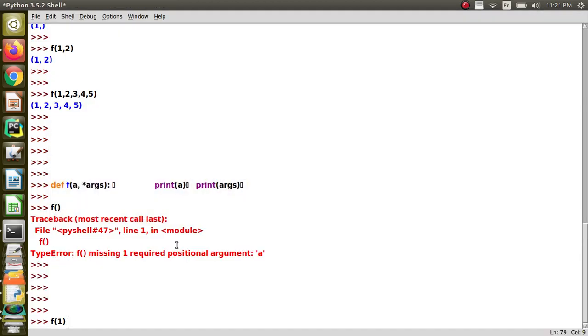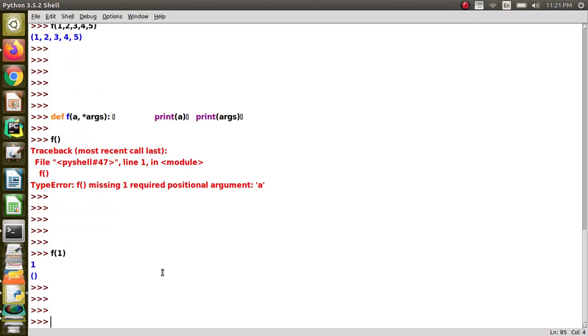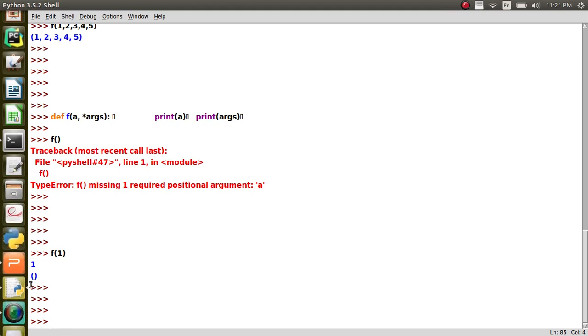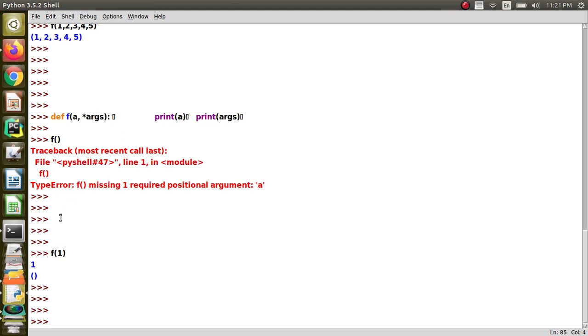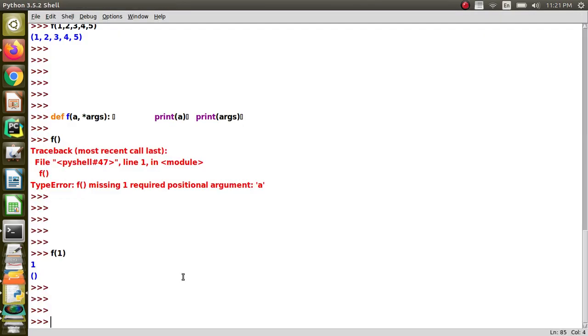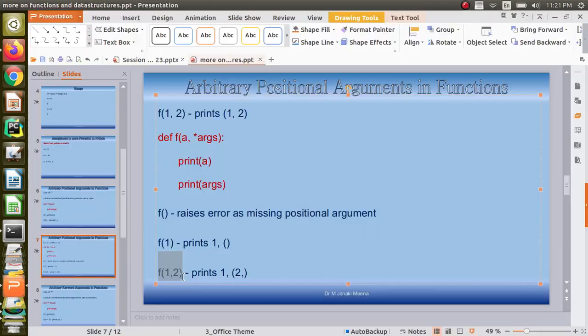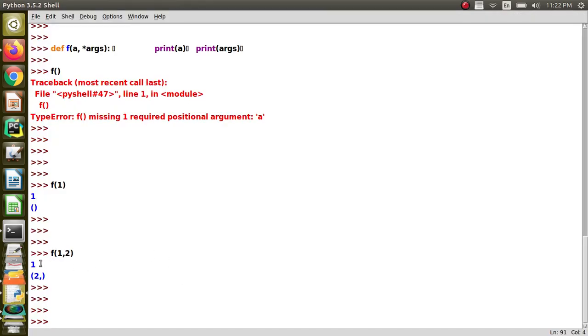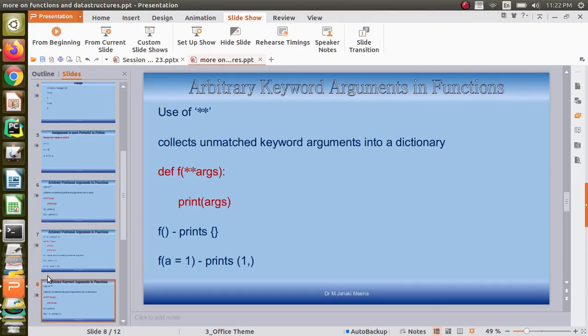Now I am trying to call with one argument. a takes the value of 1 and args is a sequence which becomes an empty tuple. When I try to call it with 2 values, you will see that a takes the value of 1 and args, which is a sequence variable, will take a tuple of length 1, and so on.